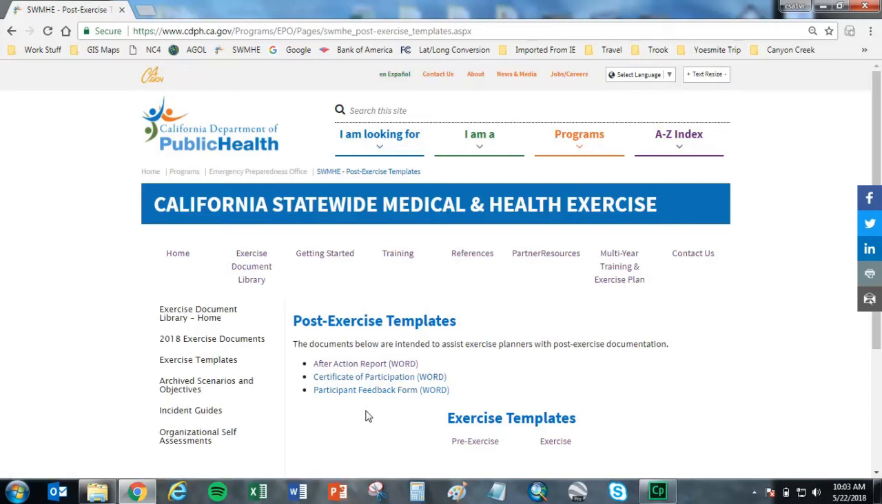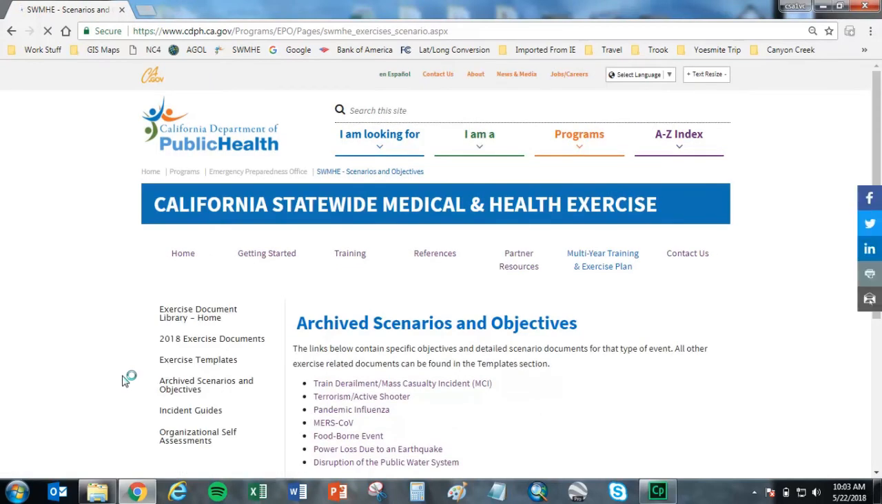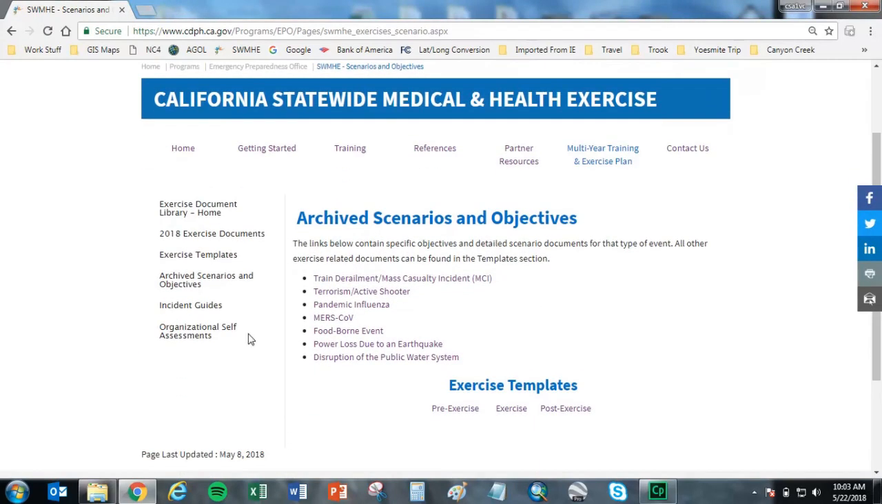These templates include an after-action report, certificate of participation, and participant feedback form. The next navigation link along the left side of the page is the Archive Scenarios and Objectives section. Here you'll find previous statewide medical and health exercise objectives and scenarios developed for specific types of events. These documents are intended for any user who wishes to utilize these scenario-specific documents to assist with exercise development.